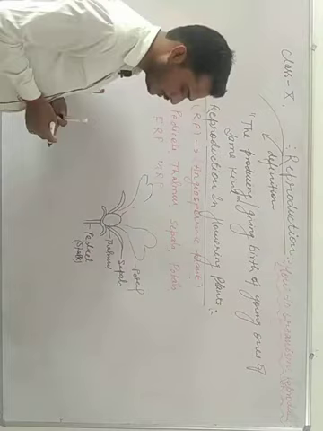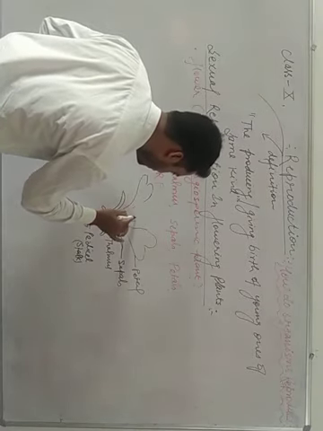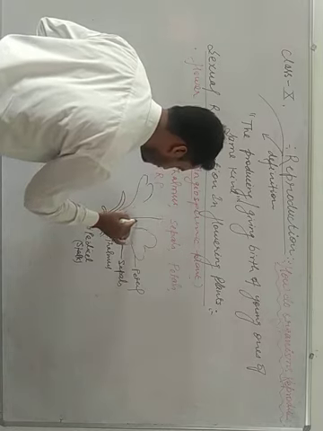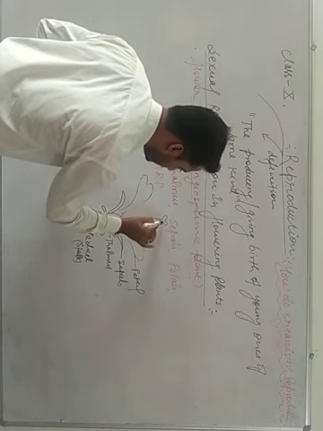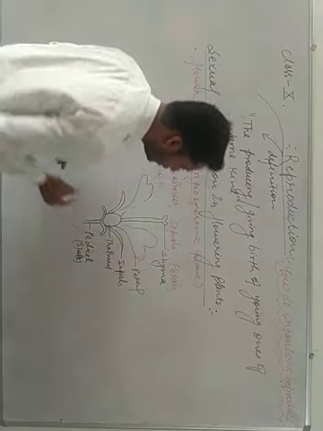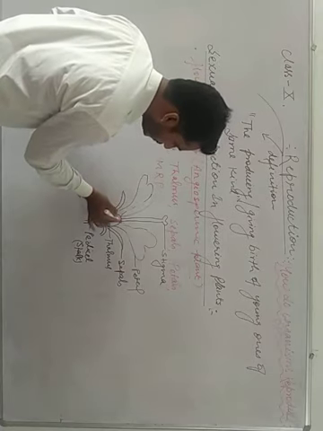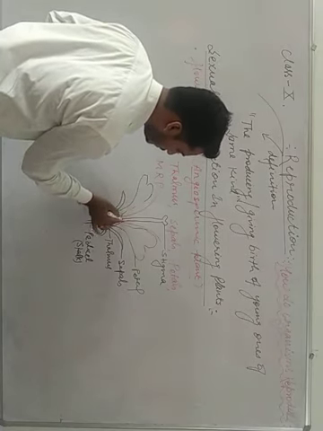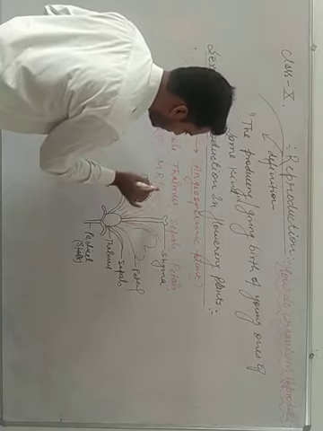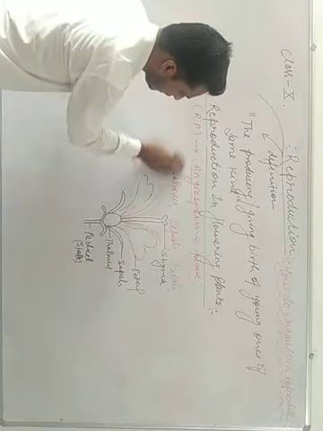On the thalamus portion, the female portion is present, that is the stigma portion of the female part. And some male portion is also present.